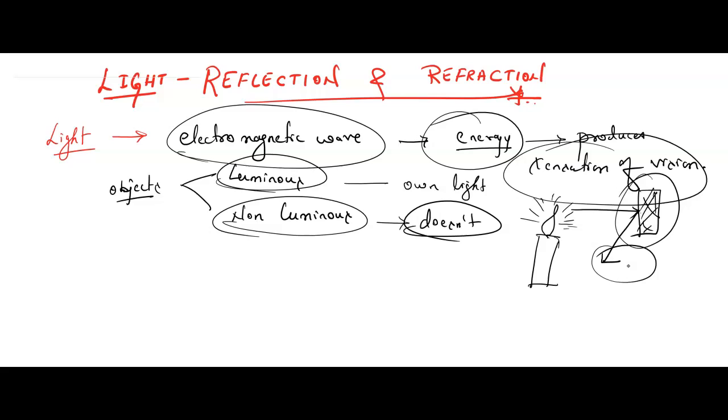Now we can see this wall is not producing its own light, it is depending on candle light. Correct? Once this candle light falls on this, then it will emit the light. That is called as non-luminous object. Understood, children? I hope you have understood what is luminous.